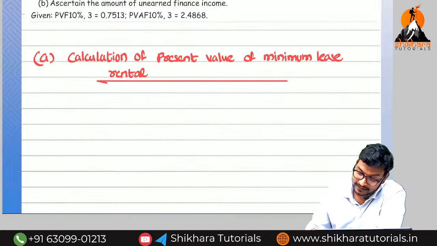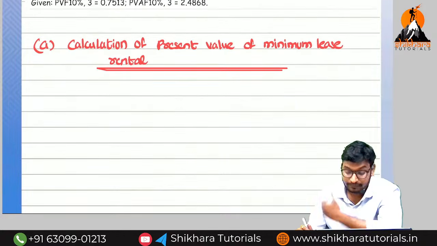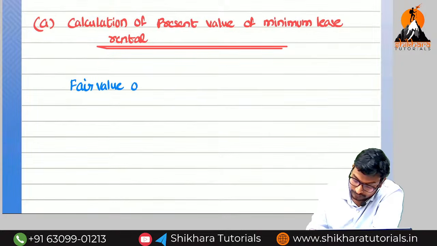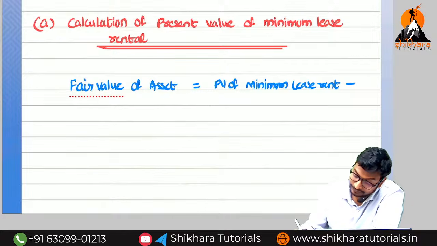What is the formula for calculation of present value of minimum lease rental when the lease rent per annum is not given? We know the assumption. What is the assumption? Fair value of asset equal to the present value of minimum lease rental, plus present value of unguaranteed residual value.